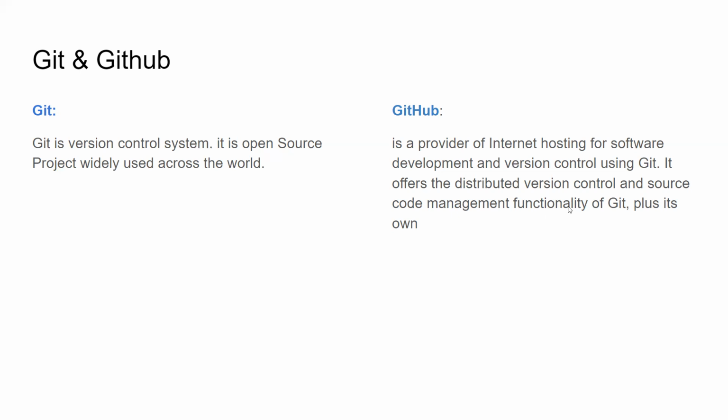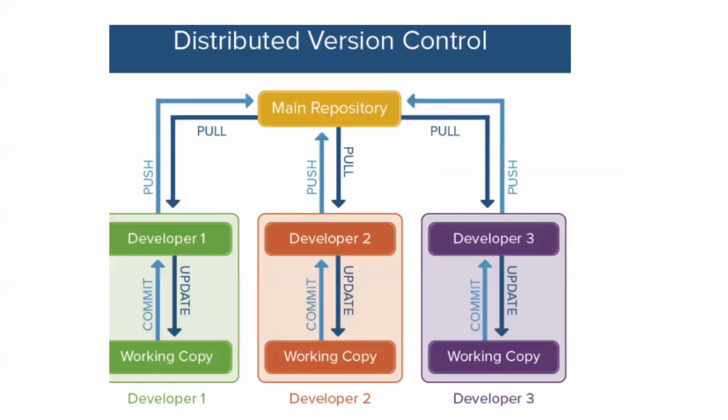So we see one more word called distributed version control system, right? So what is this? Git is a version control system. GitHub is a distributed version control system. Here the main repository is there. I'll talk about this repository later, but here you'll be having one project in the GitHub account.